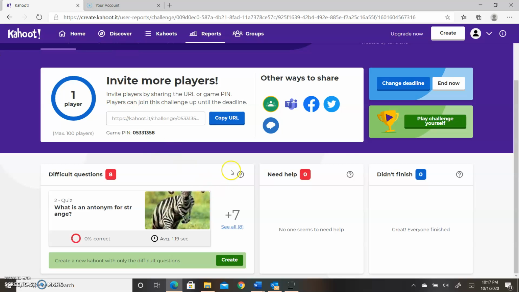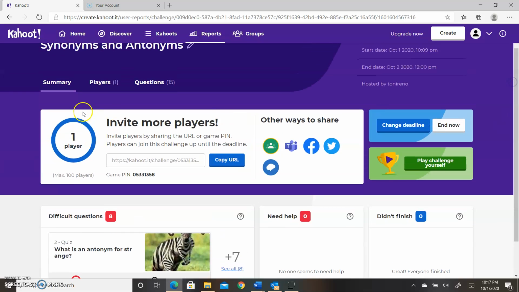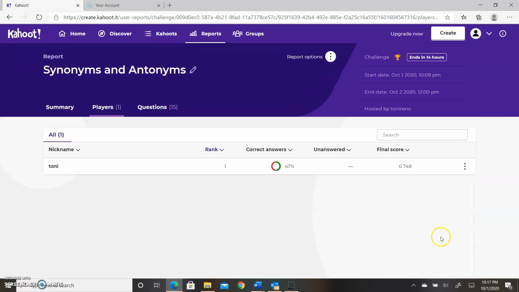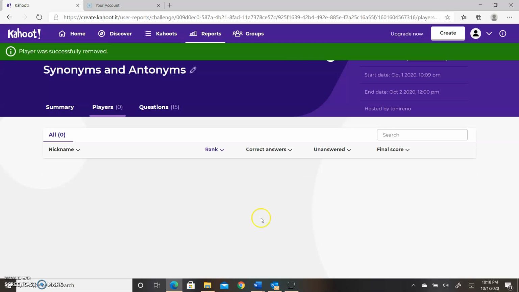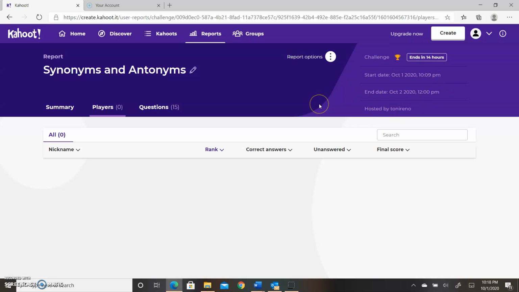But if you click right here at players, it tells you what my score was. I got 47% right. I'm still number 1 because no one's come yet, but my final score was this. So these are just different ways. I'm going to remove myself so that if I want to play this again, I'm not on there. But you see that it has the start date and the end date right here. This is super cool.